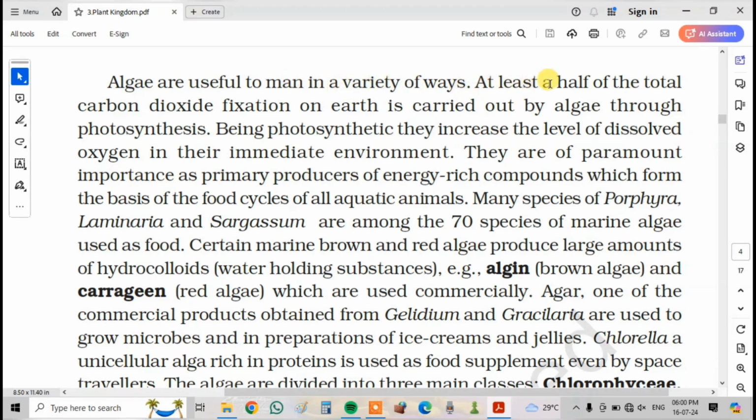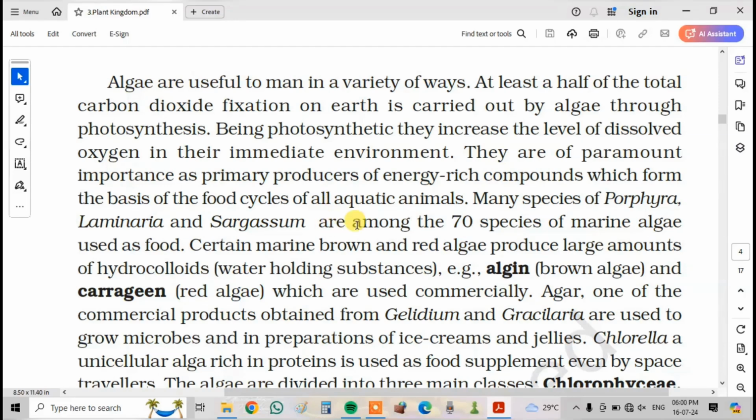Algae are useful to man in a variety of ways. At least half of the total carbon dioxide fixation on earth is carried out by algae through photosynthesis. Being photosynthetic, they increase the level of dissolved oxygen in their immediate environment. They are of paramount importance as primary producers of energy rich compounds which form the basis of the food cycles of all aquatic animals.